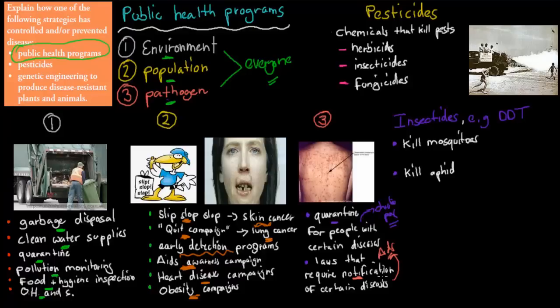So that's how we can prevent the spread of AIDS, with the government being notified that someone has the disease, and that means we can have these measures in place to make sure it doesn't spread. These were the three different types of public health programs. That's the first point. The second point is pesticides.